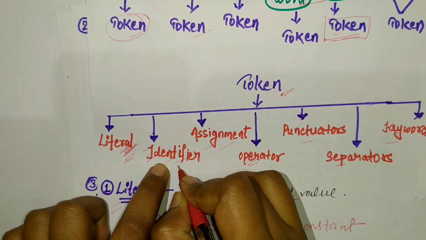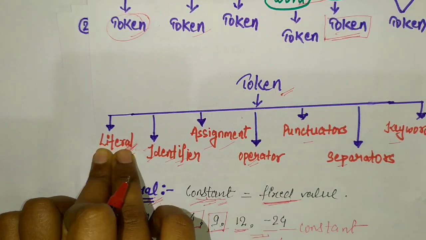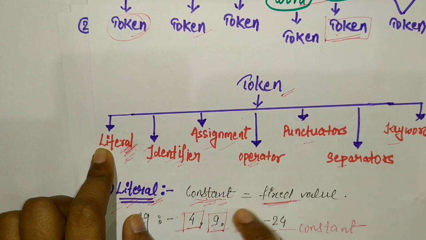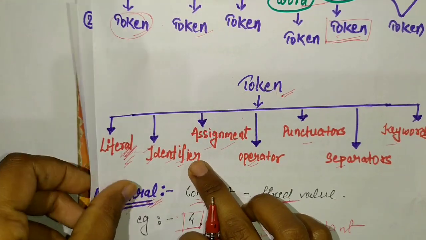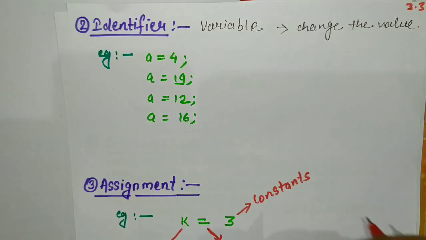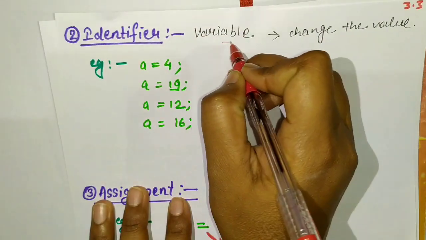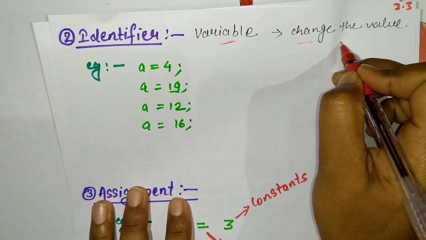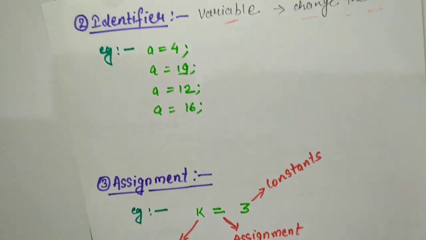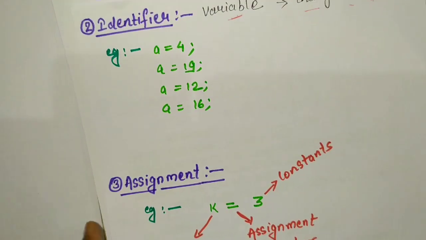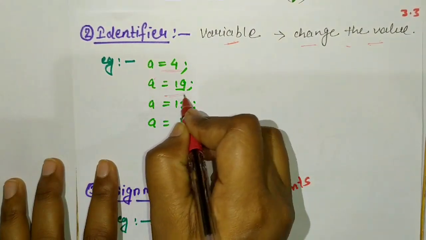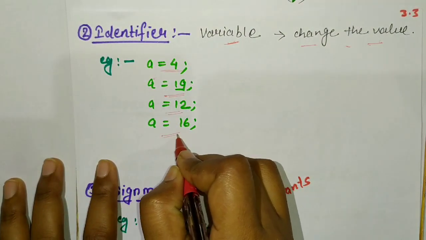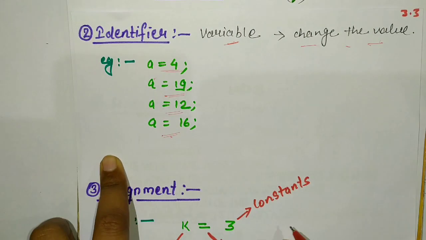Next we will discuss the identifier. So what is a literal? A literal means a constant or fixed value that never changes. But an identifier means a variable, and a variable means the value can change. Suppose we write a is equal to 4, a is equal to 19, a is equal to 12 and a is equal to 16.